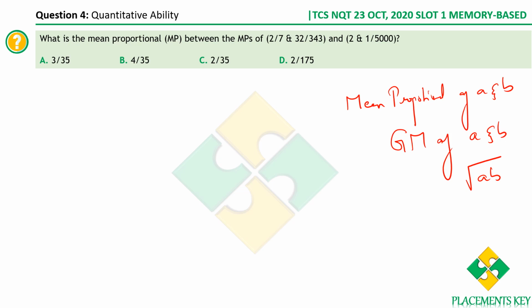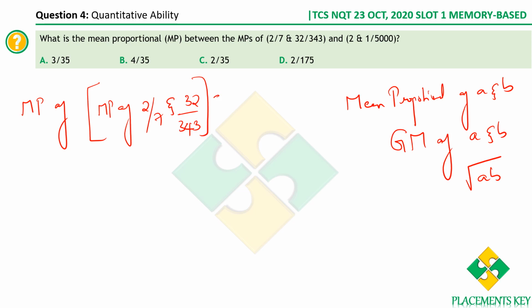Now let's first see what we are supposed to find. We are supposed to find the mean proportional between the mean proportionals of 2 by 7 and 32 by 343, and the mean proportional of 2 and 1 by 5000.